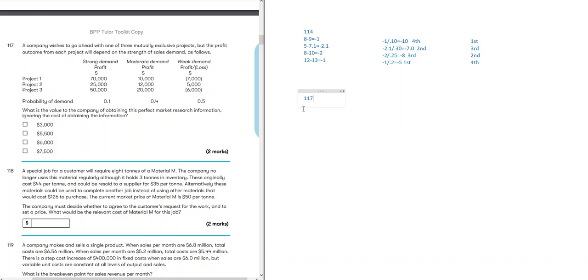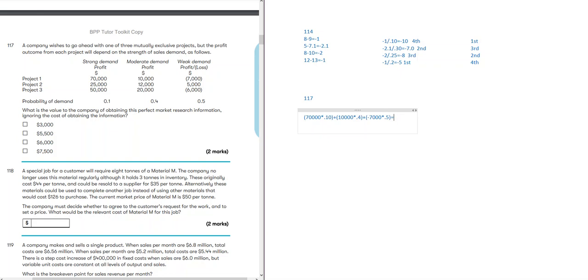So without perfect information, if we look at our current projects, the first project is 70,000 at 0.10, 10,000 at 0.40, and minus 7,000 at 0.50. So what I'm doing is finding expected value: 70,000 at 10%, 10,000 at 40%, and minus 7,000 at 50%.